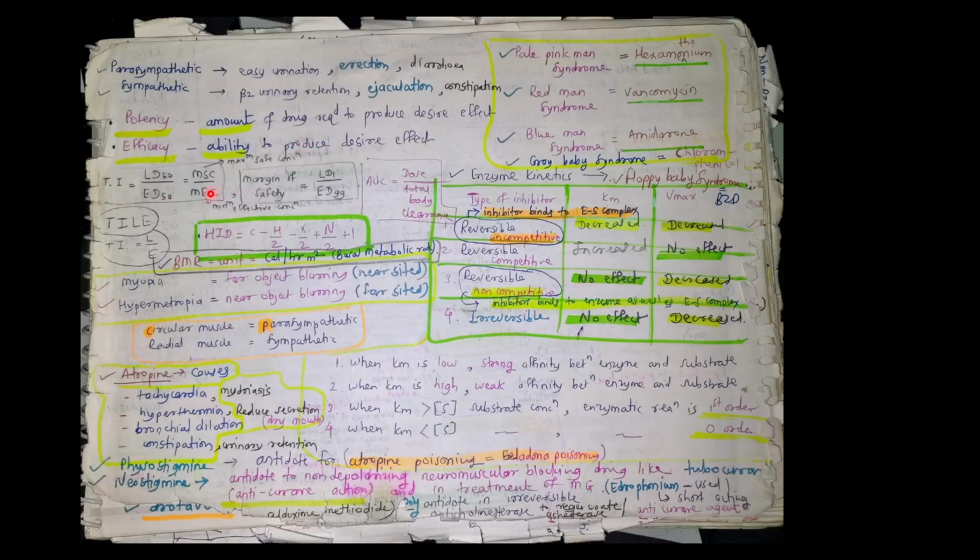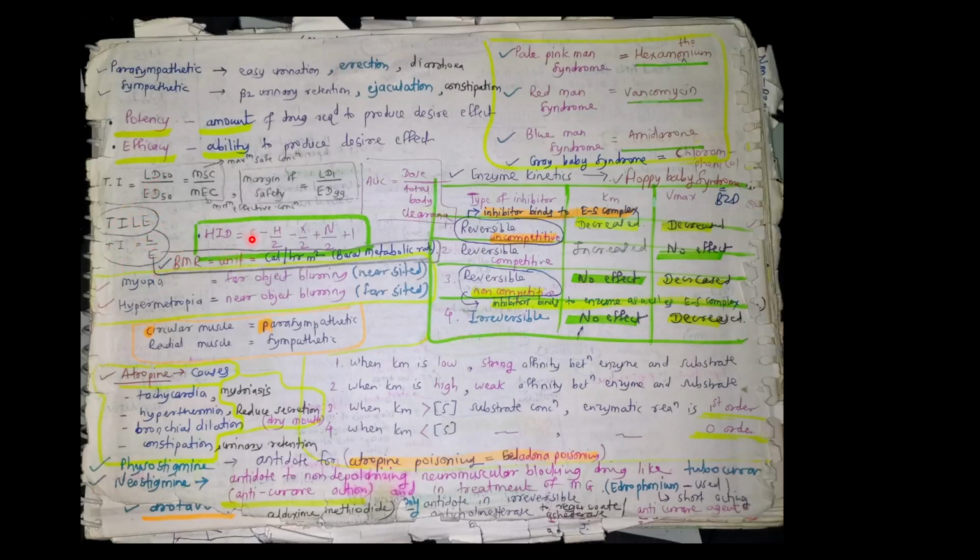What is the formula for therapeutic index? Therapeutic index is equal to LD50 upon ED50, which is equal to maximum safe concentration upon maximum effective concentration. Then margin of safety is LD1 upon ED99. This is remembered by the trick TILE: TI for therapeutic index, L for lethal dose, and E for effective dose. So this should be understood from this short trick.